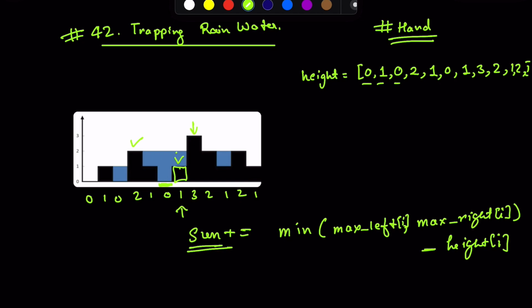Now how will we calculate the highest point to the left? That is quite simple. It's similar to a prefix max. So you take the maximum of everything to the left to get the answer at that point, and similarly take the maximum from the right to get the maximum for that point, which is the maximum of all the points to the right of the point. So let's look at the code.